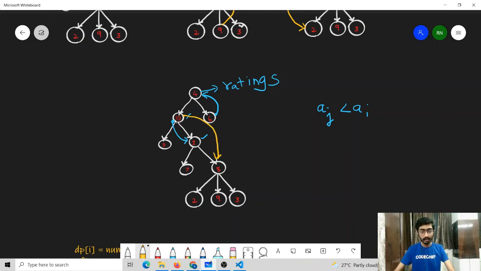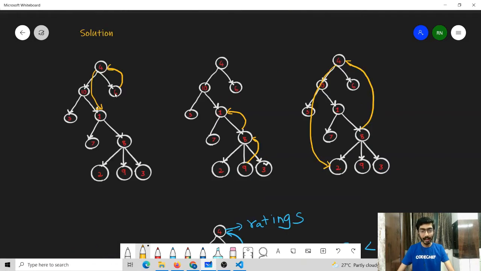It is because there exists a path from this node to this node, and that path is 10 to 1, then 1 to 8, and the rating of this node is lesser than the rating of this node. These are some other valid examples of sequences that are possible. We can move from this node to this node because the rating of the new node is lesser, and there exists a path from this node to this node.